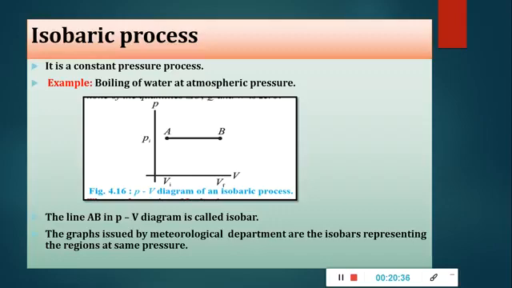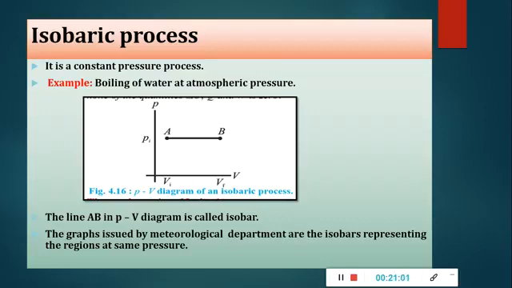Boiling of water at normal atmospheric pressure is an example of an isobaric process. For an isobaric process, none of the quantities, that is delta U, Q and W, is 0. Here nothing is 0. So the temperature of the system changes, that is delta T is not equal to 0. If internal energy, heat supplied and work done are not 0, it means there will be what?